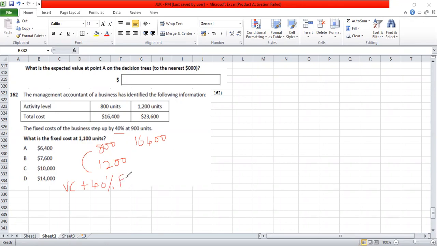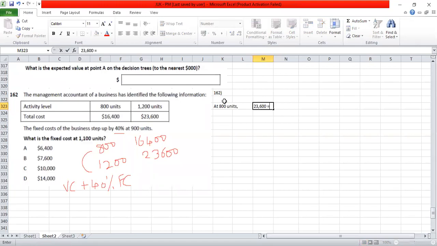So that is the logic here. The variable cost is increasing, plus the 40% increase in the fixed cost. When the units have increased from 800 to 1,200, the cost of 23,600 is on account of a proportionate increase in variable cost plus a 40% increase in fixed cost. So this has to be framed. Let's frame the equation. How do we do that? Select each level. First, the 800 units level. What is the cost at 800 units? Let's write the equation.